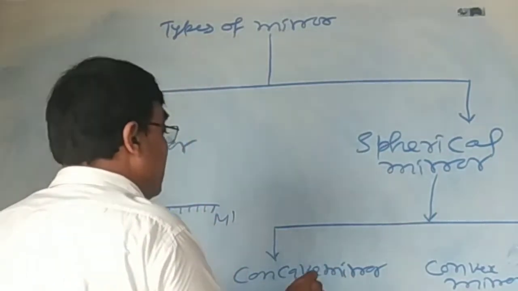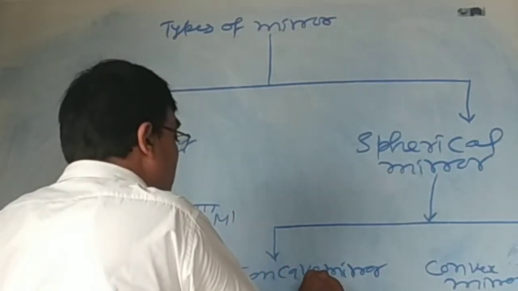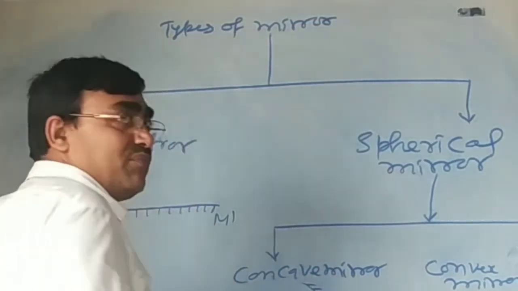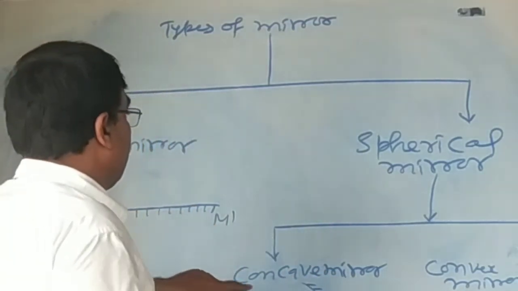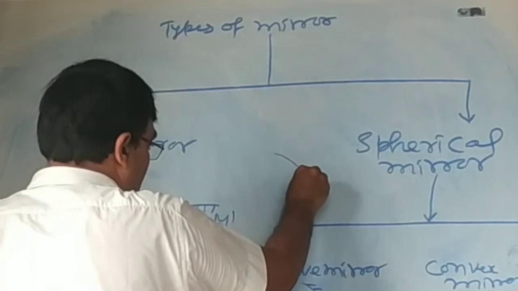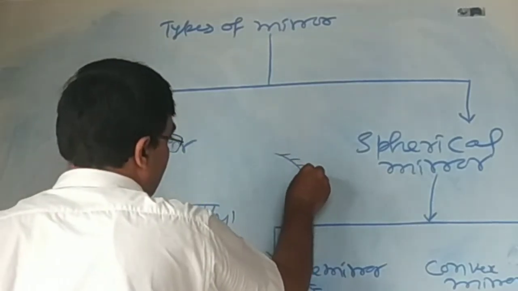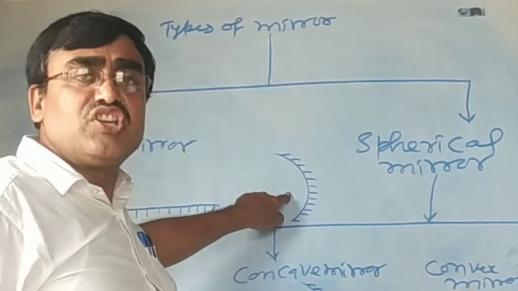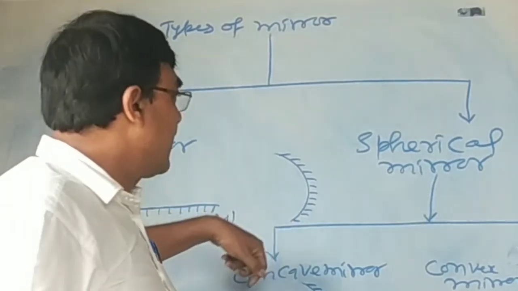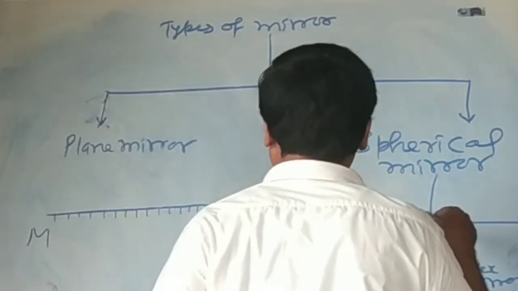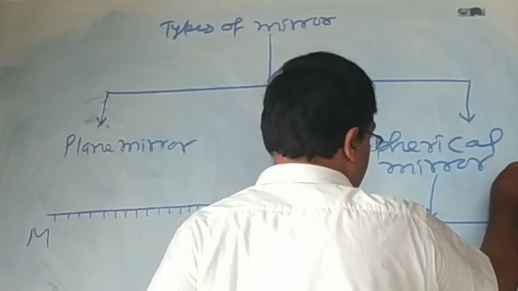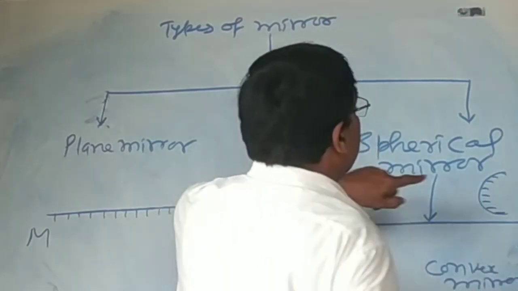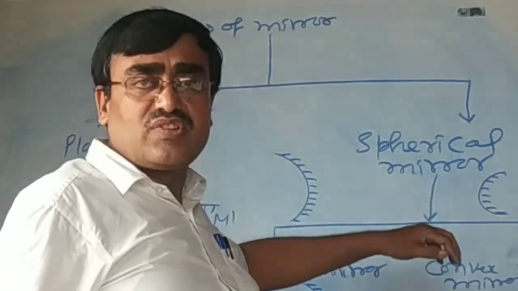And this is the shape of a concave mirror. Its reflecting surface is engraved. And this is the shape of a convex mirror. Its reflecting surface is embossed.